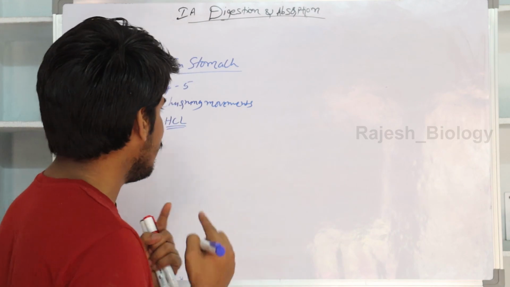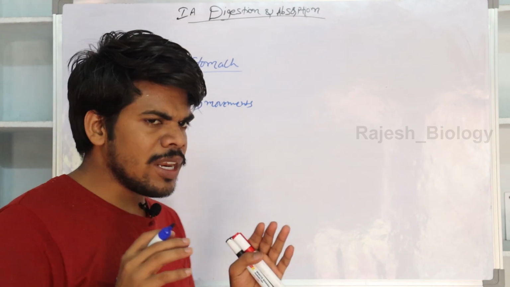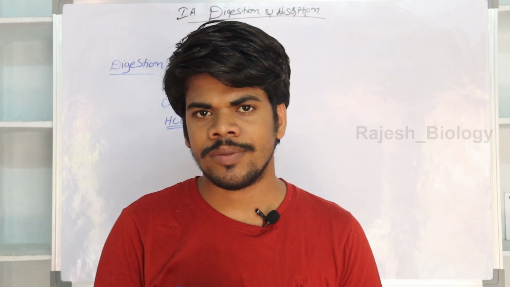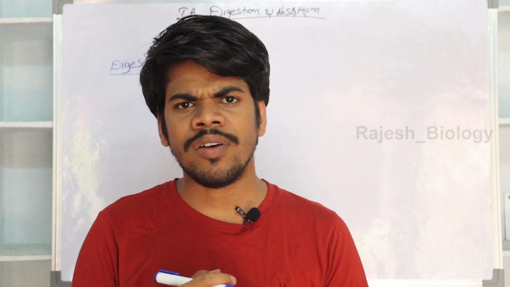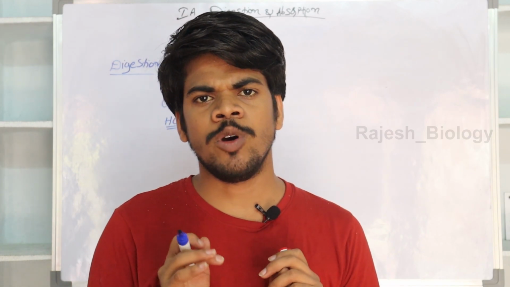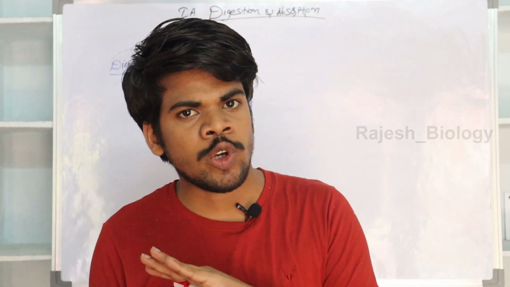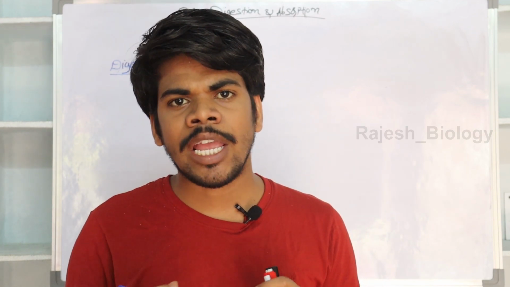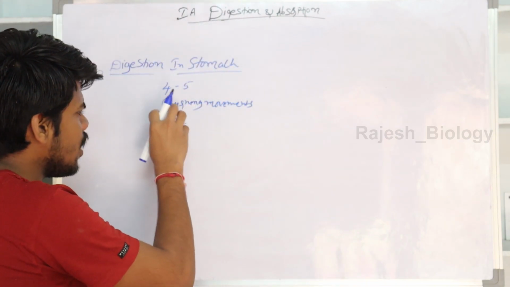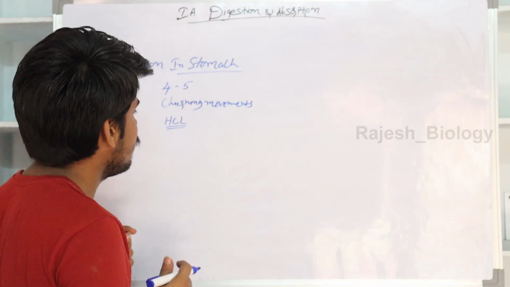into active renin. So if there is no secretion of HCl, what will happen? Actually, this is a 2-mark question. If there is no HCl secretion, what will be the fate of the digestion? If there is no HCl, there is no conversion of inactive pepsinogen into active pepsin, or inactive prorenin into active renin. So automatically the protein digestion will not occur in the stomach.